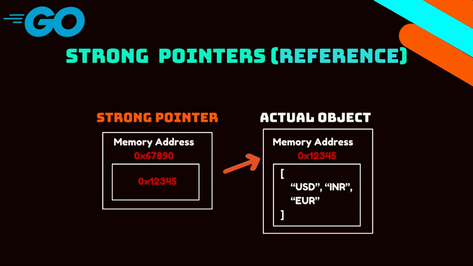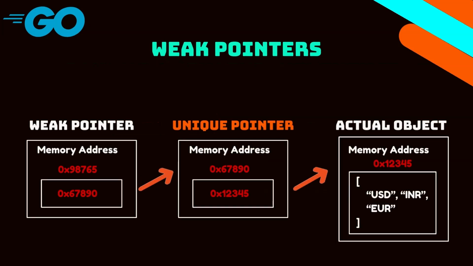However, a weak pointer stores an indirect reference, that is, it stores the memory address of an object that in itself stores the memory address of the actual object, and hence the name weak pointers. Since it is like a weak link and not a direct linkage to an actual object, the weak pointer itself stores the memory address of a separate data structure called an indirection record. This indirection record then stores the actual memory address of the object. This extra step is why they call them weak pointers. They don't directly own the object.